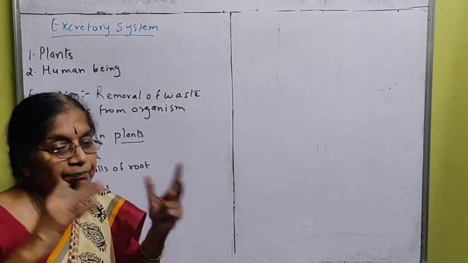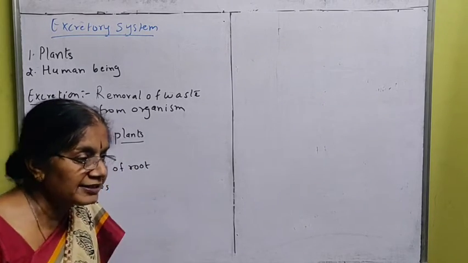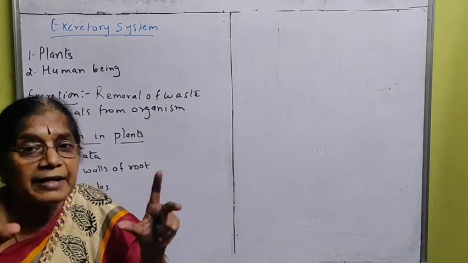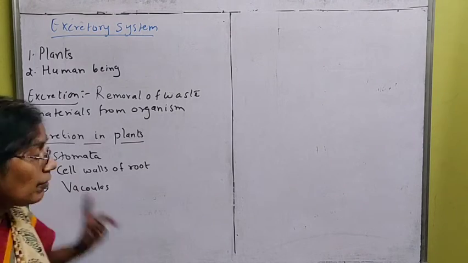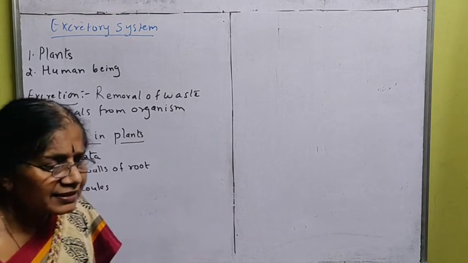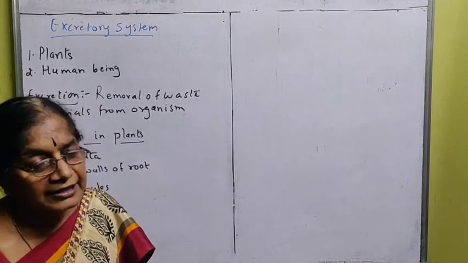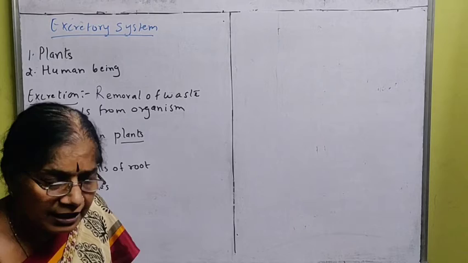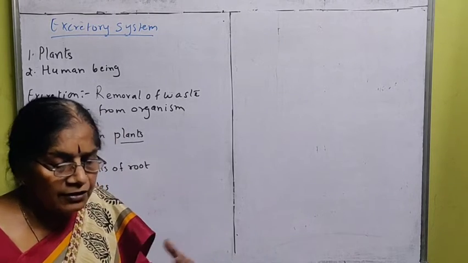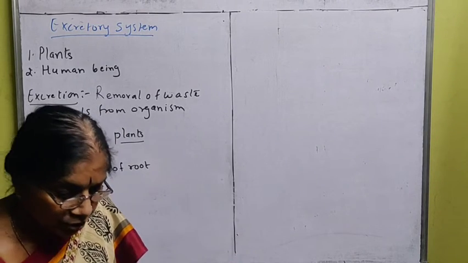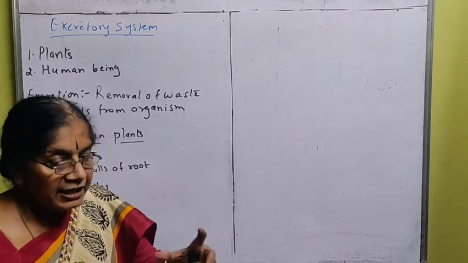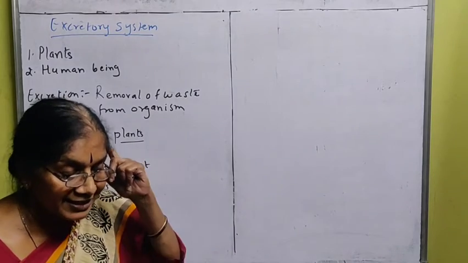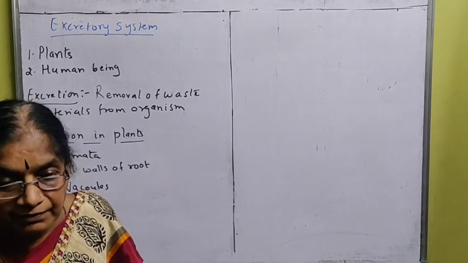And throwing that waste from the organism is called excretion. Now let us study excretion in plants. We know that plants are a very different type of living organism. They cannot move; they are fixed in one place only. The roots enter into the soil, hold the soil firmly, and the plant stands in one place. So it has no locomotion.